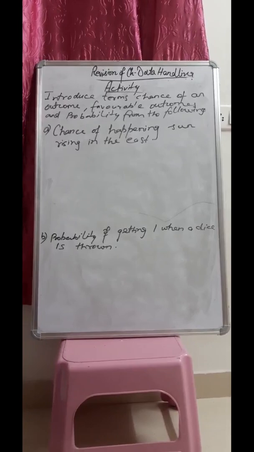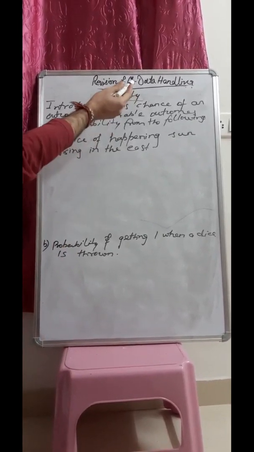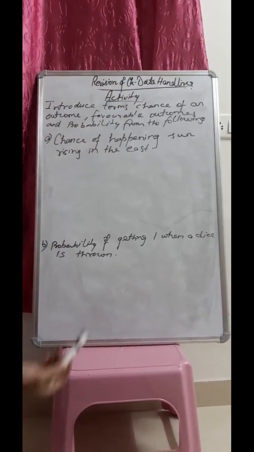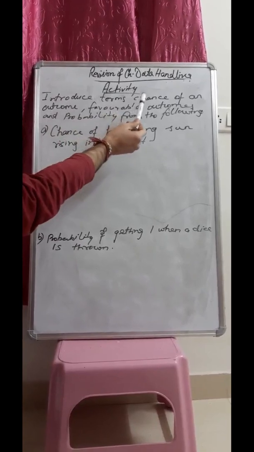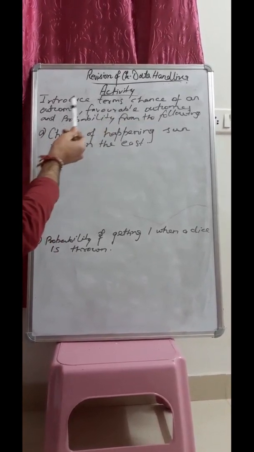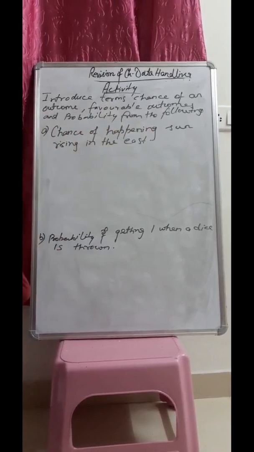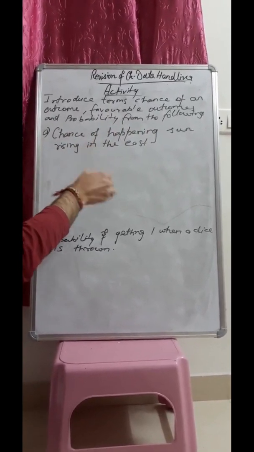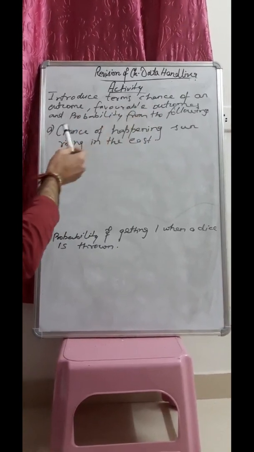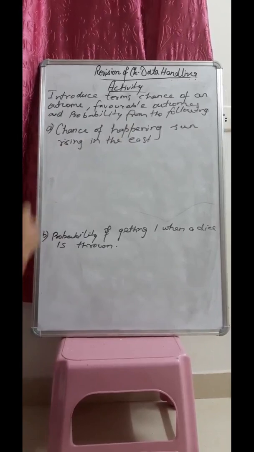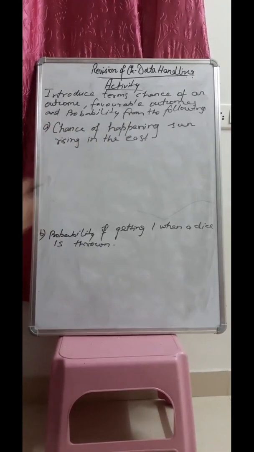Students, now we are going to discuss a small activity of the chapter data handling. Here the question is: introduce the terms chance of an outcome, favorable outcomes, and probability from the following situations. From these situations we have to find the chance of an outcome, favorable outcomes, and probabilities. So the first situation is the chance of the sun rising in the east.